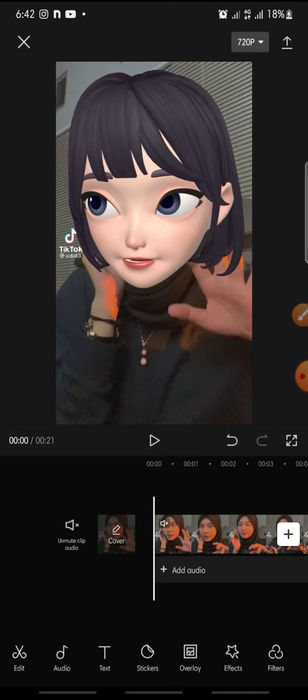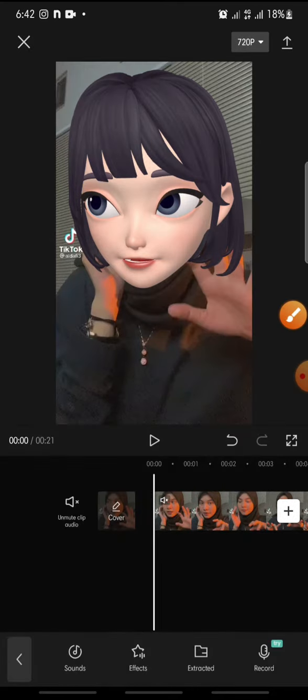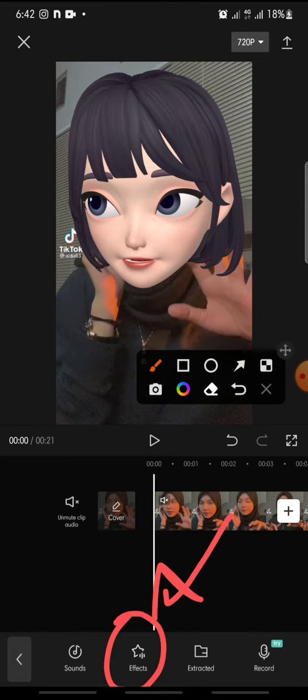In this video, I'm going to show you how to add sound effects on the CapCut app. Let's get started. First, if you have a project like this, but you want to add a sound effect, you just click on the audio at the bottom, and then in here you can click on effect.